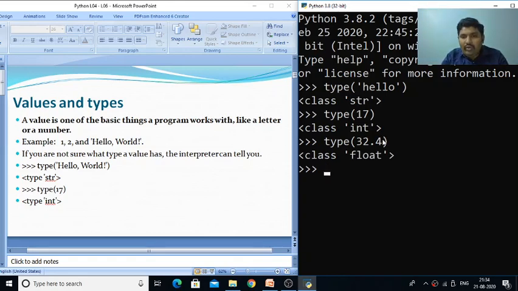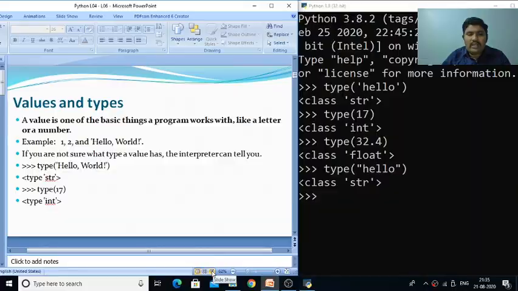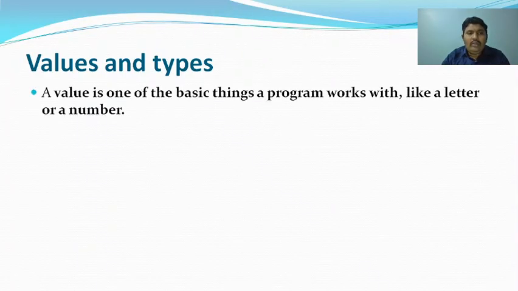And if you specify type of, for example, something in double quotes also, it tells us it is a string. So like this we can know the type of a value by using a built-in function called type. So let us discuss the next topic.